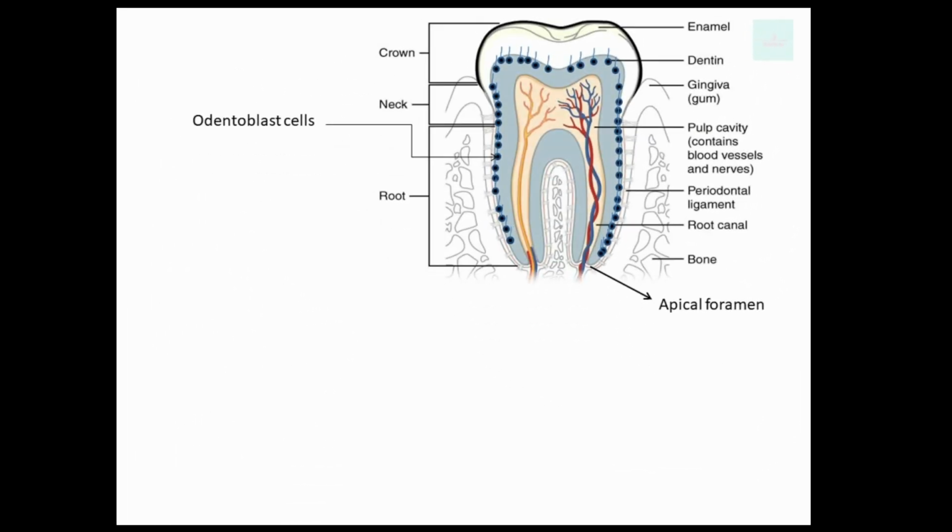The teeth. Here you can see the tooth is divided into three parts. First is the crown, second is the neck, and third is the root. In the crown part of the tooth, enamel and dentine are present. Enamel is the uppermost layer of the tooth. Here you can also see the pulp cavity, which contains blood vessels and nerves, periodontal ligaments, root canal, apical foramen, gums and bones. पेरियोडोंटल लिगामेंट, गम्स एंड बोन्स हेल्प करते हैं दांत को जकड़ के रखने में. The apical foramen is the part from where these nerves and blood vessels enter the pulp cavity.